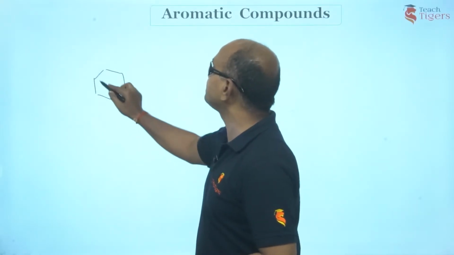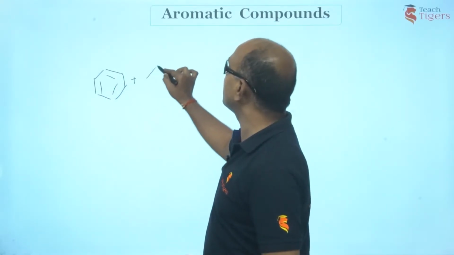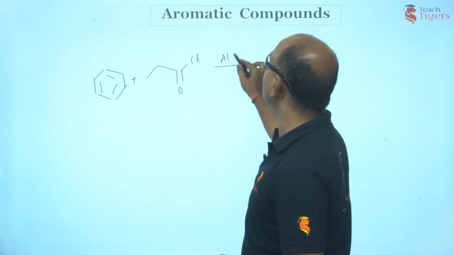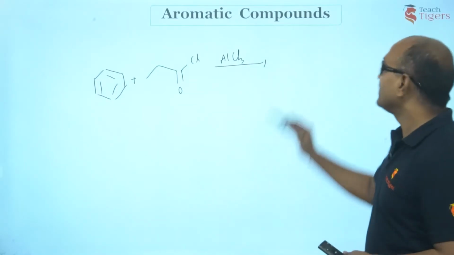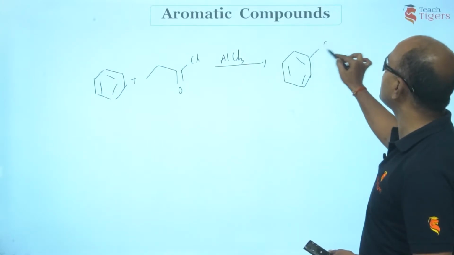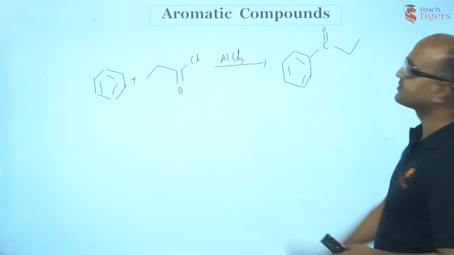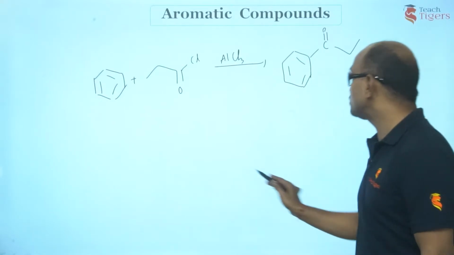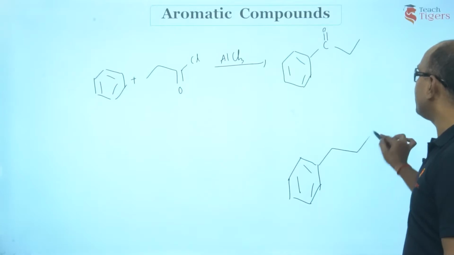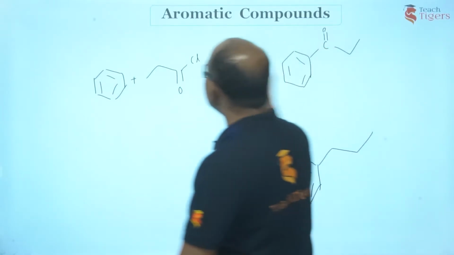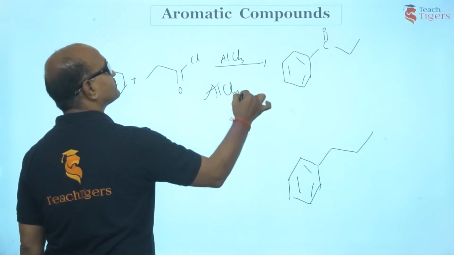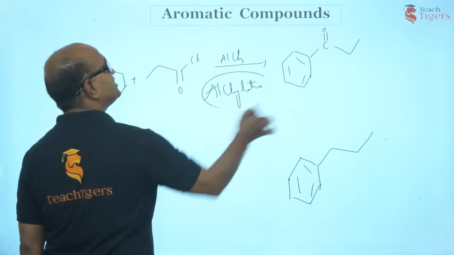First I take benzene, then I treat it with propionyl chloride in the presence of AlCl3. Now what is the product formed? We know that the intermediate will not undergo any rearrangement, so you'll be getting this. But my intention is to have N-propyl benzene, which couldn't be prepared from alkylation. And this is the product of acylation. This is how I have got it from acylation. This is the first product.